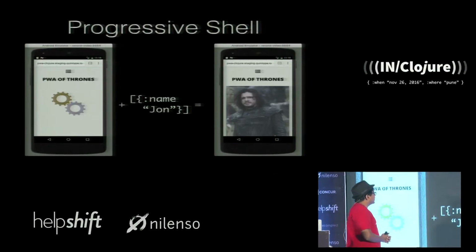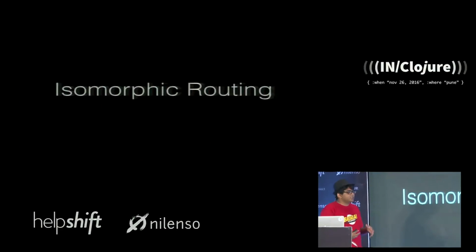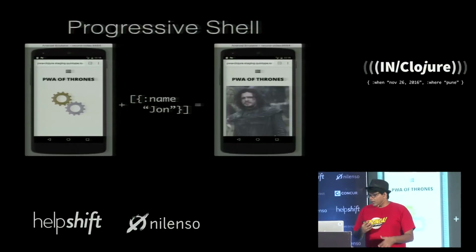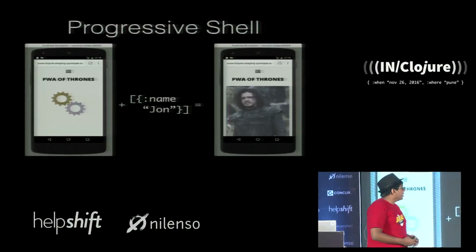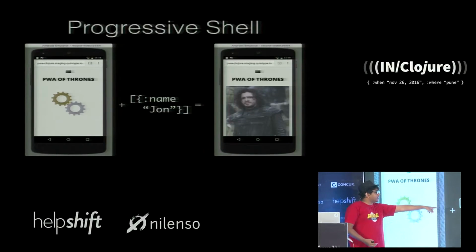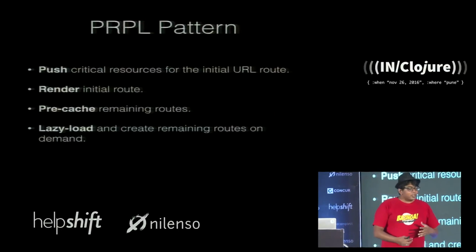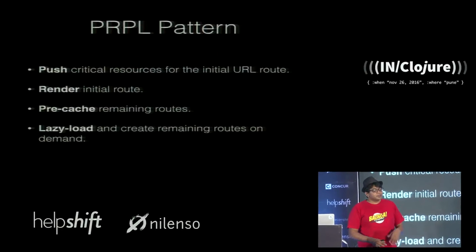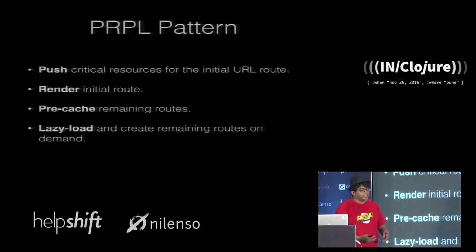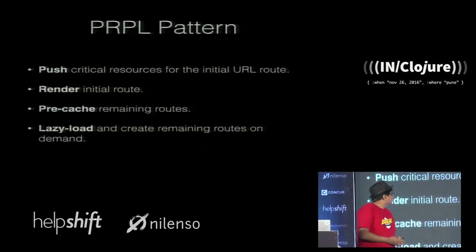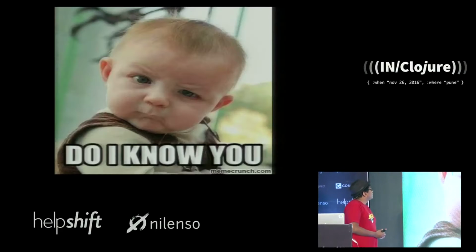So the first thing that we talk about is isomorphic routing, right? In a progressive web app, you'll typically view your application as a shell plus data equals a view, right? This kind of corresponds to the purple pattern, which is in essence push the critical resources, pre-render, lazy load remaining data, and fetch it, and show what's required when it's needed, right?